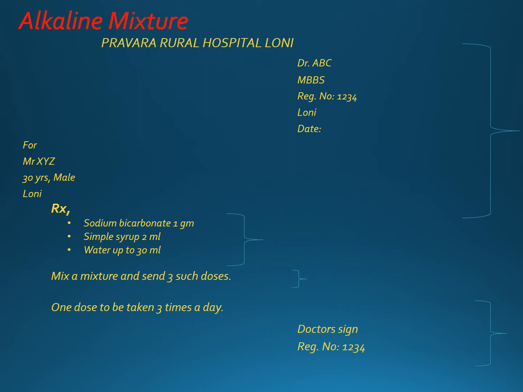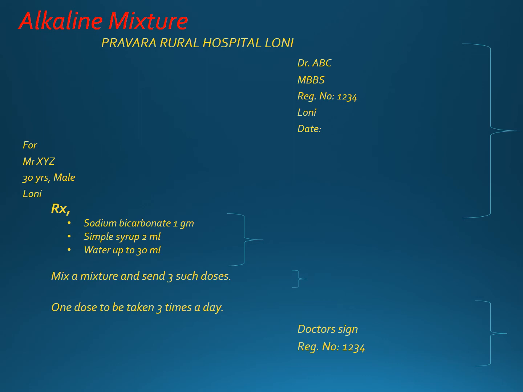Most of the time we get medications which are already manufactured, like paracetamol or any other drug like ampicillin or amoxicillin. These tablets are already manufactured by the manufacturing company, and the pharmacy preparations are the ones which will be prepared by the pharmacist and then dispensed.